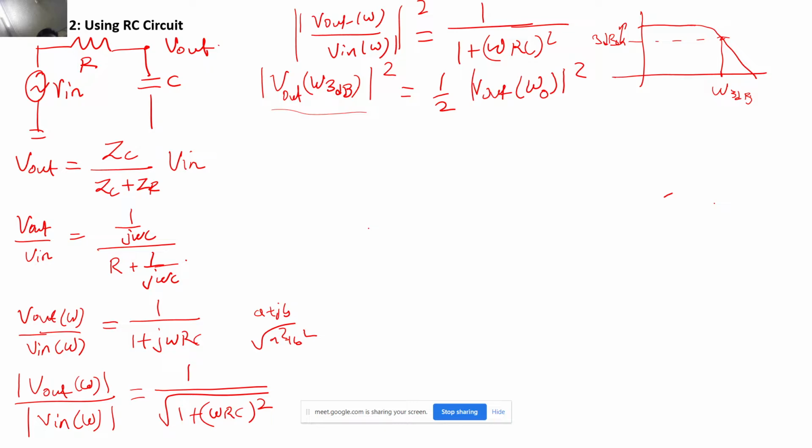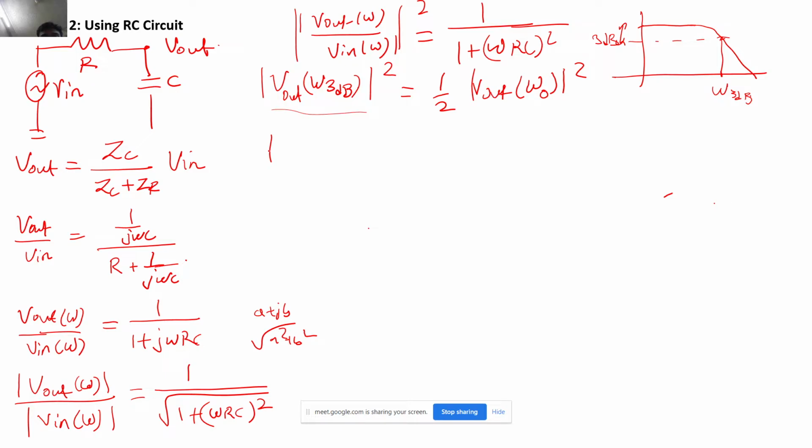So if you calculate V out at omega 3 dB, this will be nothing but 1 upon 1 plus (omega 3 dB RC) square, right? Now this is half, and I'm putting omega equal to 0, so it will just become 1.